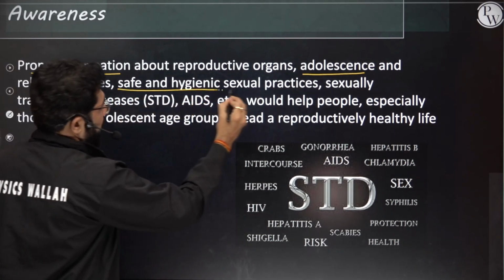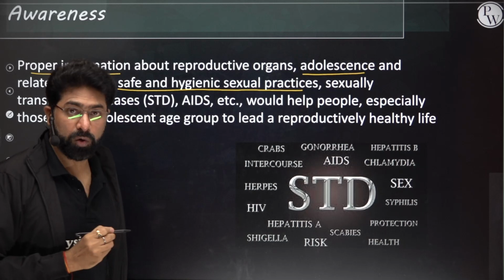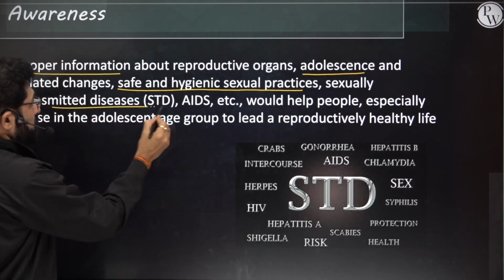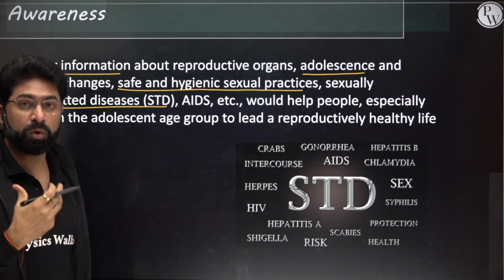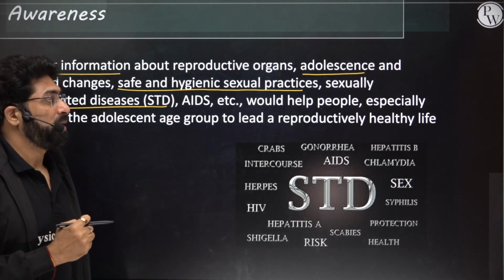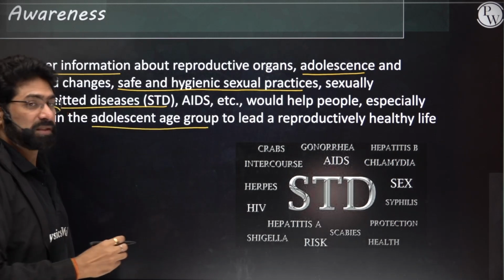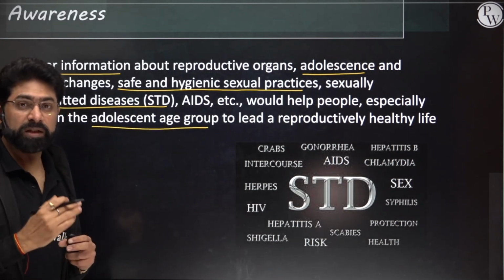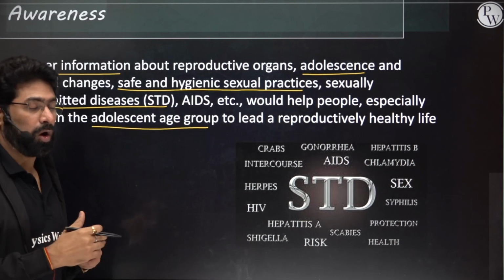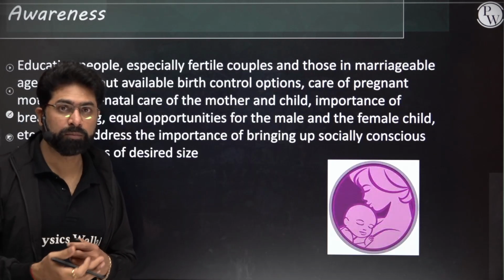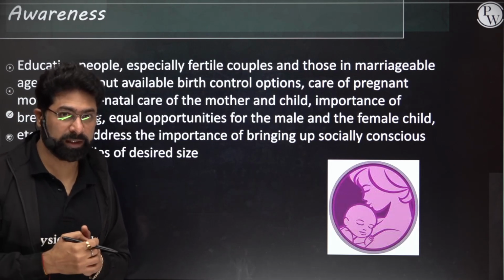Safe and hygienic sexual practices have to be followed. Information about sexually transmitted diseases should be provided to the people, and especially to the adolescent age group. These are very important so that they should not come in the wrong hands or come with false information. Let's see more about awareness, how it is created.